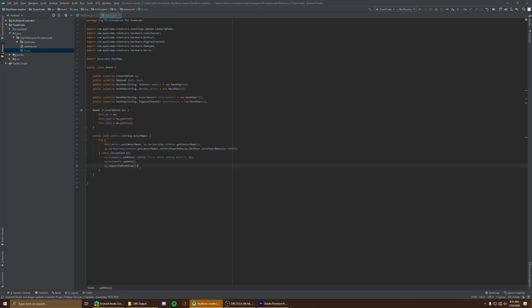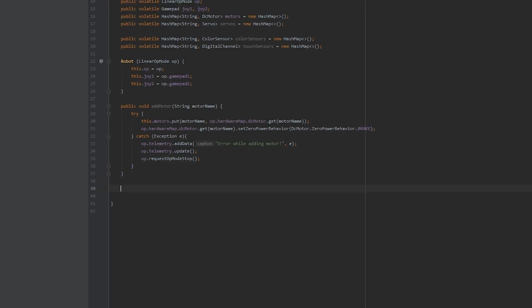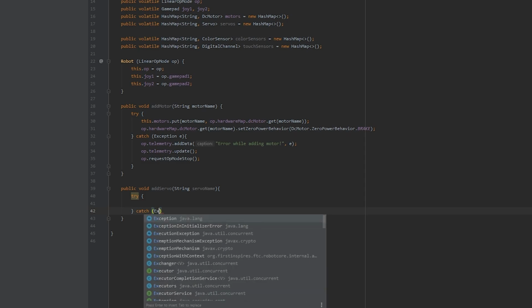The process for servos is pretty similar. Go ahead and follow with me. Public void addServo, string servoName, then two squiggly braces. Inside of it, put another try catch block. Catch will be Exception e.